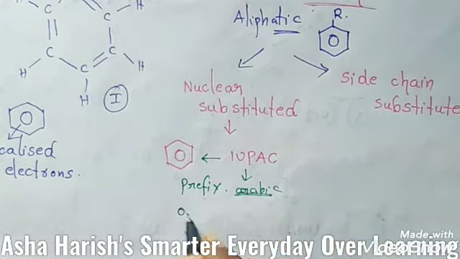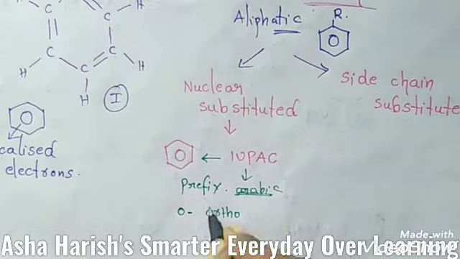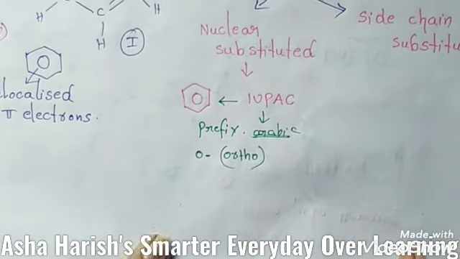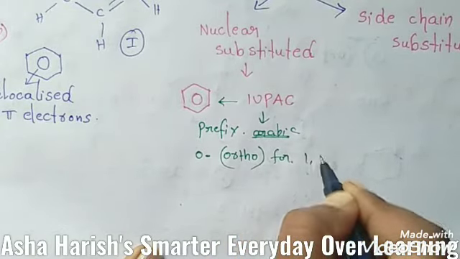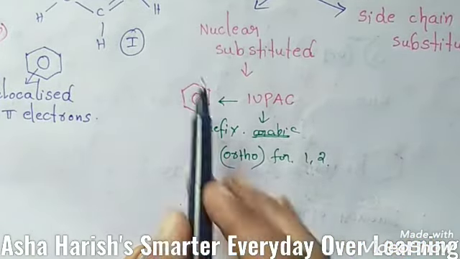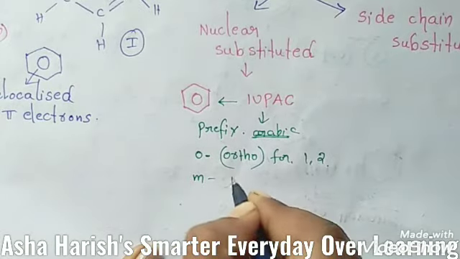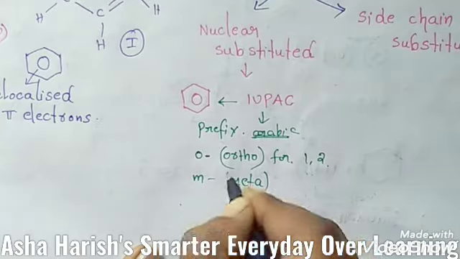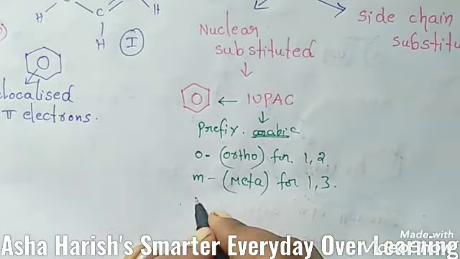Small o is for ortho, for the 1 and 2 positions of the benzene ring. Small m is for meta, for the 1 and 3 positions.